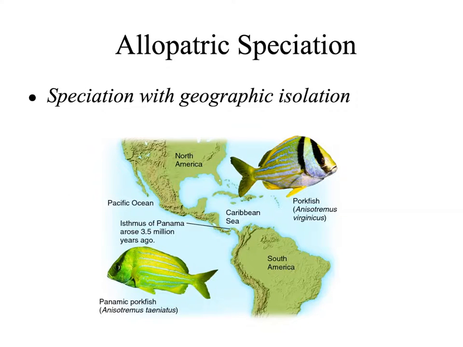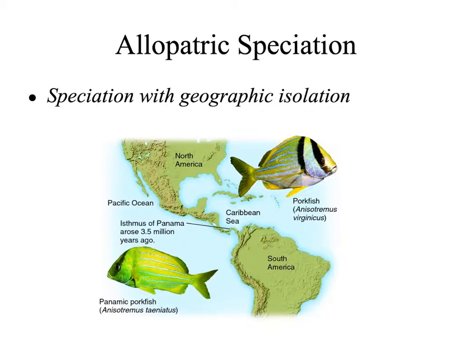There are two major ways that speciation can occur. The first is allopatric speciation. This is speciation with geographic isolation. During allopatric speciation, reproductive isolation occurs due to a physical barrier dividing up the population. After the physical division of the two populations, we see natural selection acting in different ways, causing the accumulation of genetic variations in the two groups.